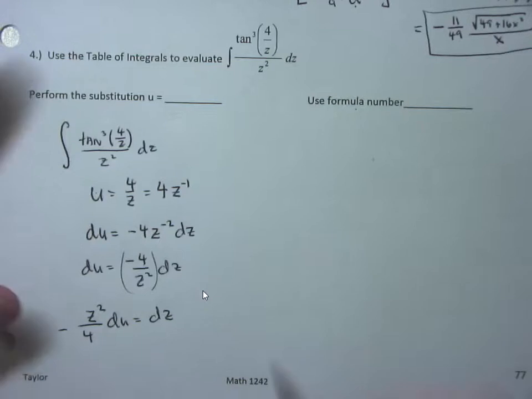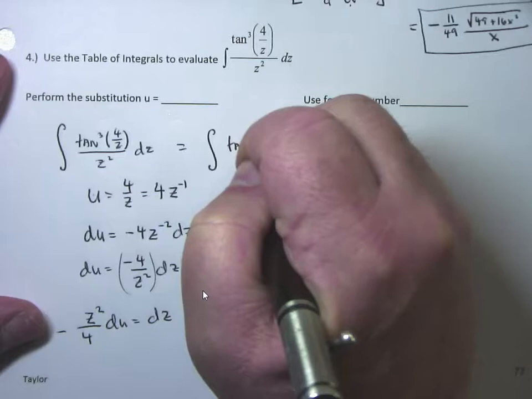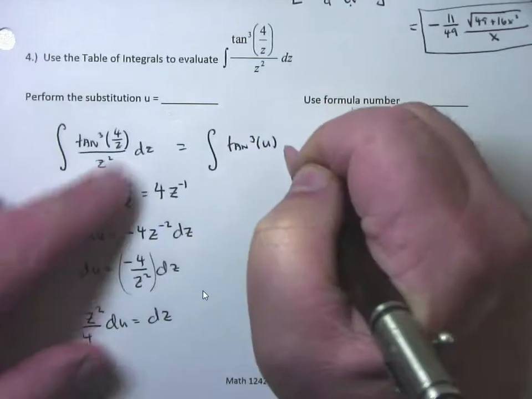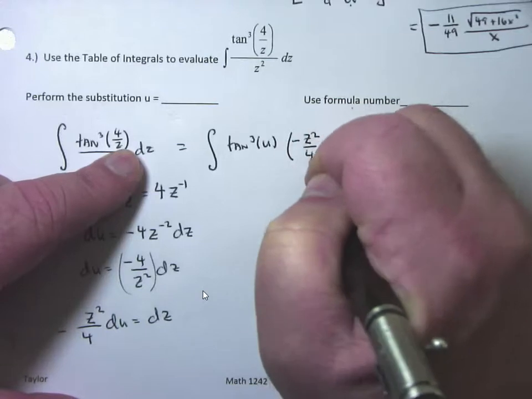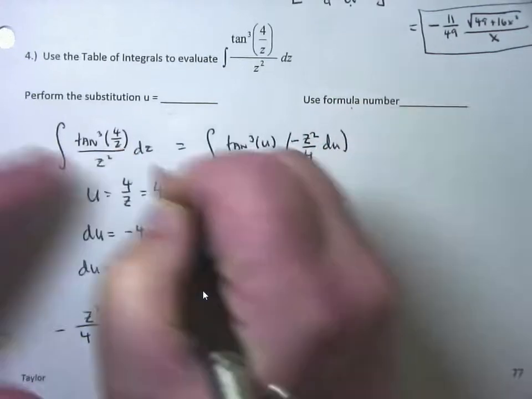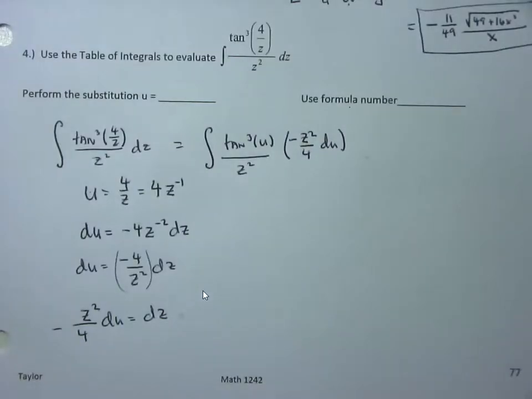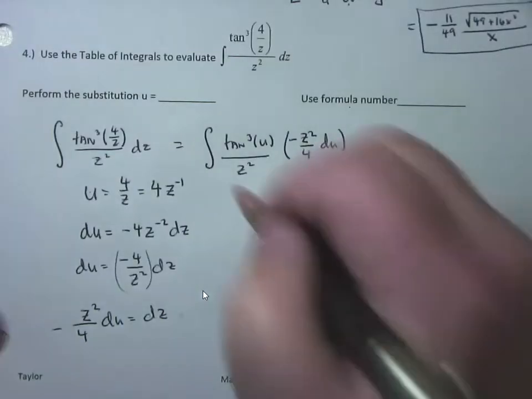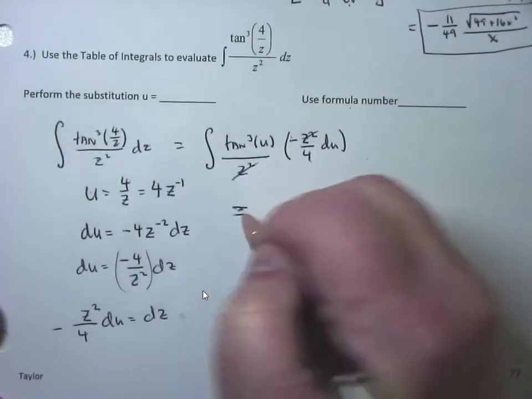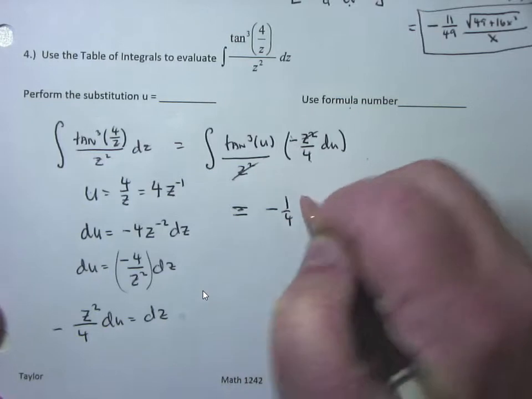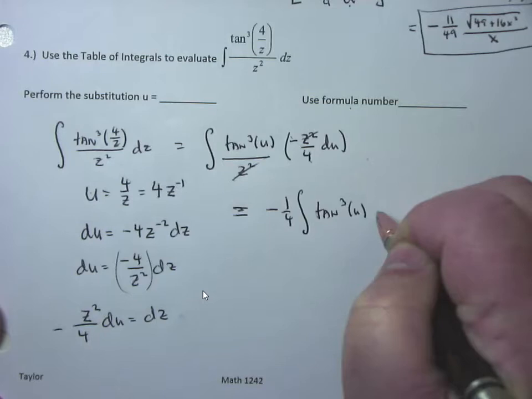So now substitute. This problem turns into the integral of the tangent cubed of u. The dz is negative z squared over 4 du, and there is a z squared on the bottom. Clean it up. What happens to my z squareds? They're going to cancel. Pulling my constant out front, this problem now turns into negative 1/4 the integral of the tangent cubed of u du.